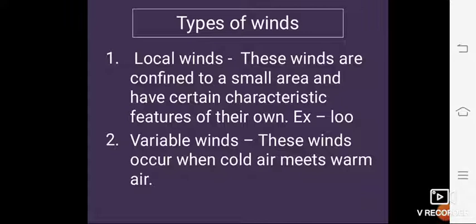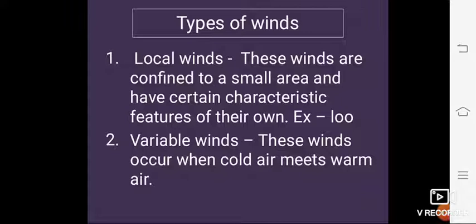Now next are variable winds. These winds occur when cold air meets warm air, and their occurrence varies with time and place. Cyclones and anticyclones are examples of such winds. So here we have understood the different types of winds: permanent winds, seasonal winds, local winds and variable winds.